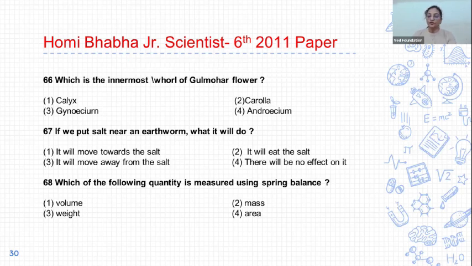68. Which of the following quantities is measured using a spring balance? And the options are 1 volume, 2 mass, 3 weight, and 4 area. And the correct answer is option 3, weight. Weight is measured using a spring balance.